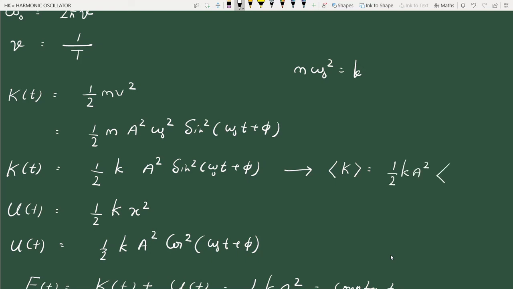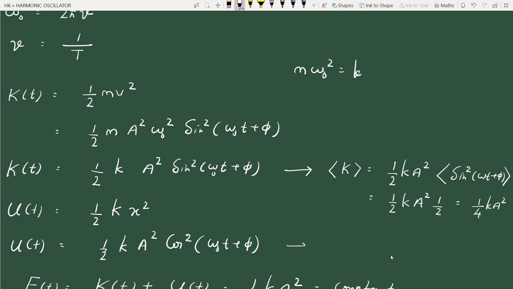So essentially what you have to calculate is the average value of sine square omega t plus phi. This omega t plus phi is some angle, so basically it is like the average value of sine square theta. And we know from the previous graphical analysis that the average value of sine square theta is 1 by 2 over one cycle. So the average value of kinetic energy is 1 by 4 k a square.